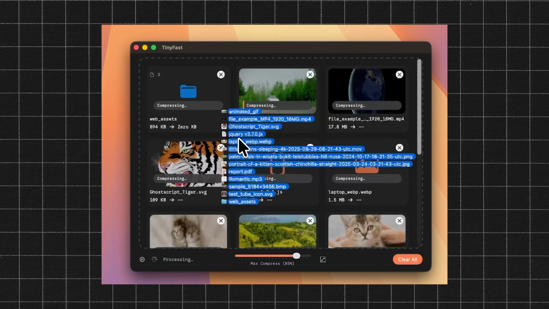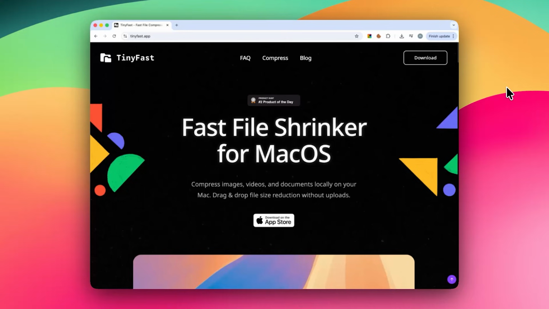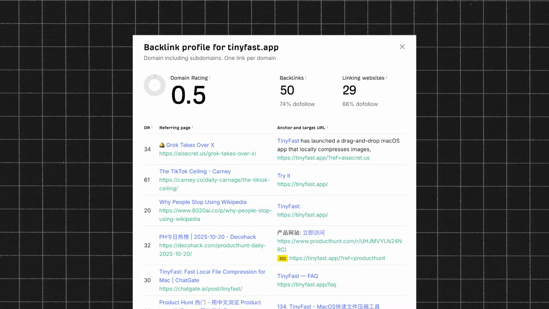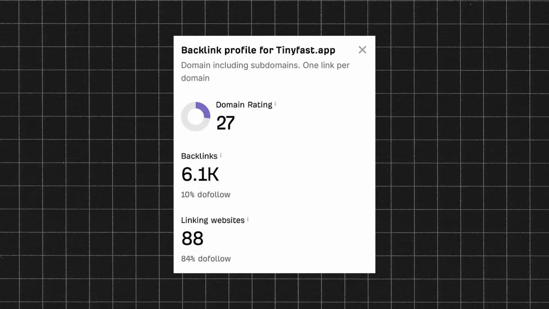It's a macOS app that shrinks almost any file locally on Mac. When I created the website, the domain authority was 0.5. Google wasn't even ranking the name, it was suggesting something else. So there was no way people would find it with search. After the launch and using some tricks which I will share later, the domain authority went up to 26. This is huge because now Google ranks it number 1 if people search for the app by name.